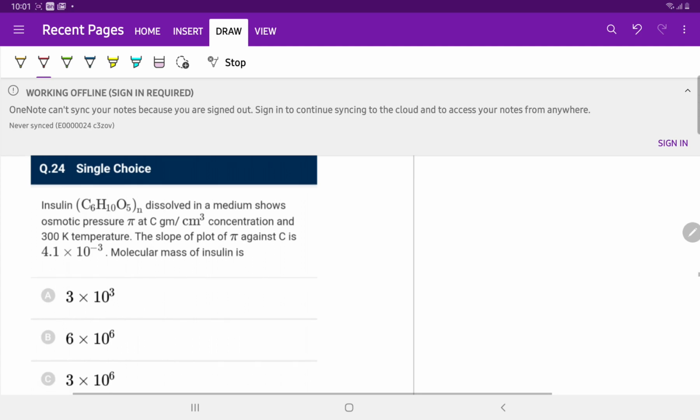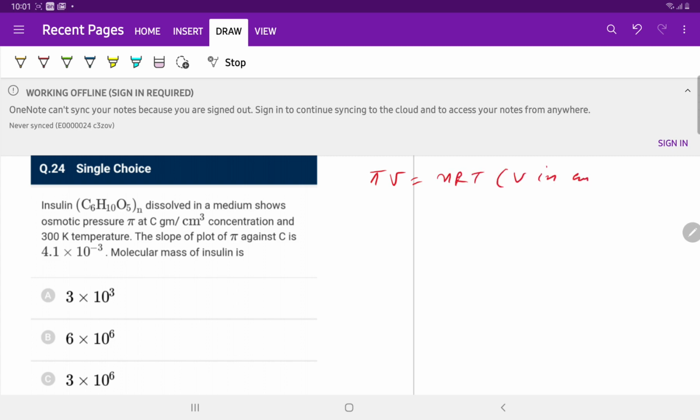Question number 24. Insulin dissolved in a medium shows osmotic pressure, concentration C gram per centimeter cube, at 300 Kelvin temperature. The slope of the plot of pi against C is 4.1 into 10 to the minus 3. Molecular mass of insulin is... We know very well that pi v is equal to nRT, and volume in centimeter cube, pi v upon 1000.